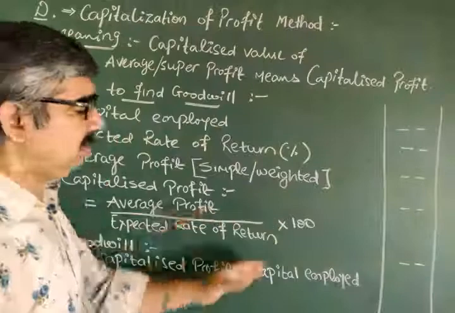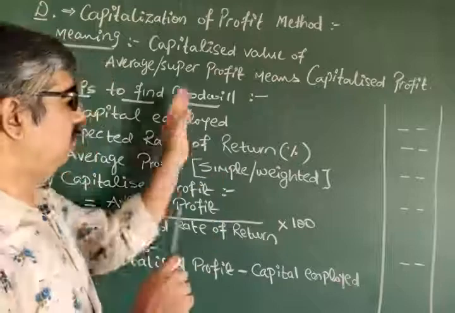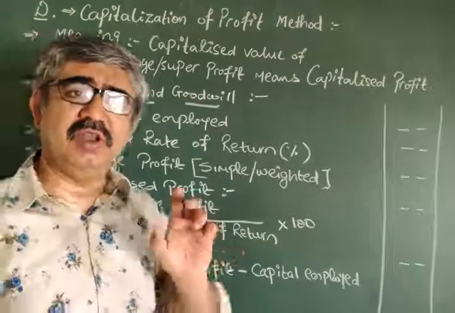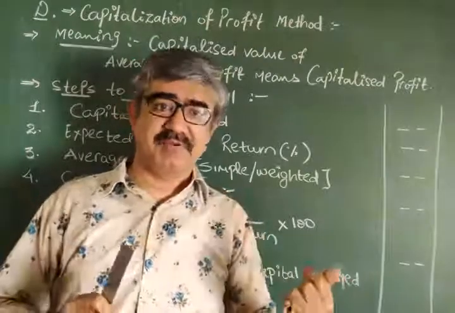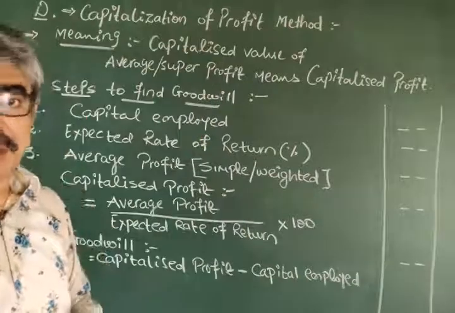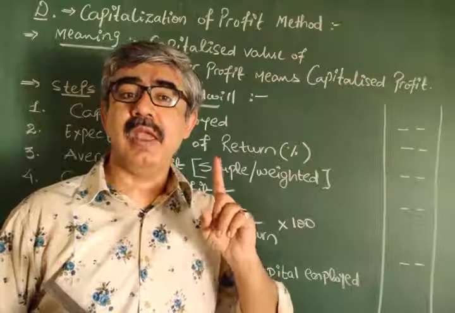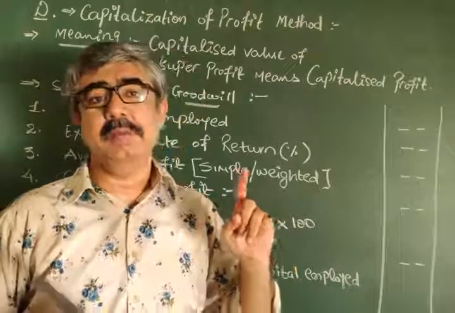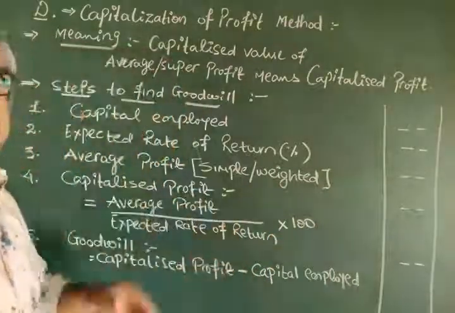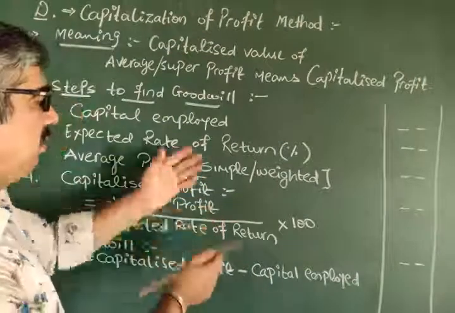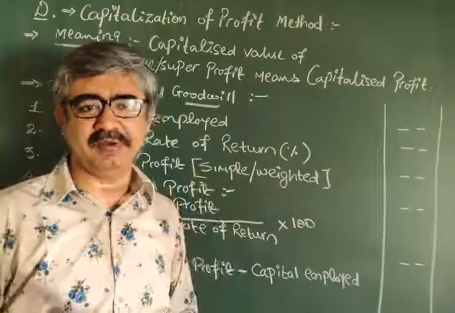In both the methods, majority of the steps will remain same. Okay? So if you know this one very nicely, just apply 1 or 2 points of super profit, like the super profit formula. That is, super profit equals average profit minus expected profit. Yes. So by applying that formula, you can convert the entire thing into super profit method. Capitalization of super profit. Okay.